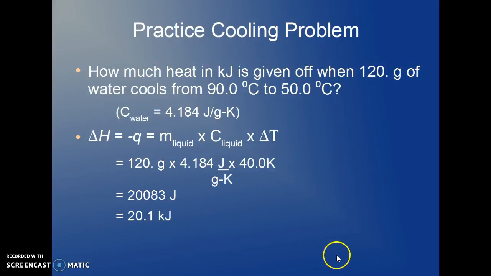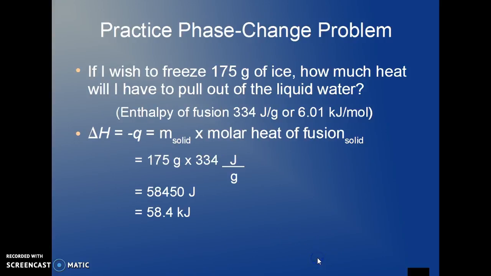So here's a practice cooling problem for you to do. Go ahead, read it, write it down, solve it, and then check the answer. Here's another practice phase change problem, and you can see the question and the answer here. Do the question and don't look at the answer until you've finished doing the question.